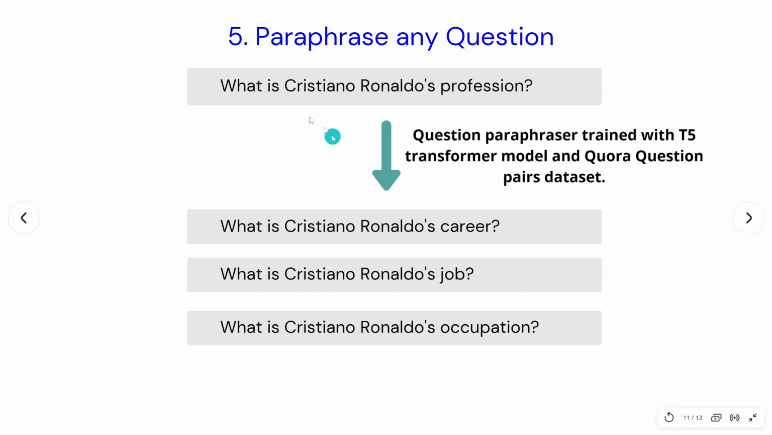Then we'll go on to see how you can paraphrase any question. When it comes to question generation, if you add more variety like rephrasing the question in a different way, like replacing profession with career, job or occupation, we'll use a T5 transformer model to completely paraphrase the question into something else with the same meaning, of course, by training the transformer model on the Quora question pairs dataset.